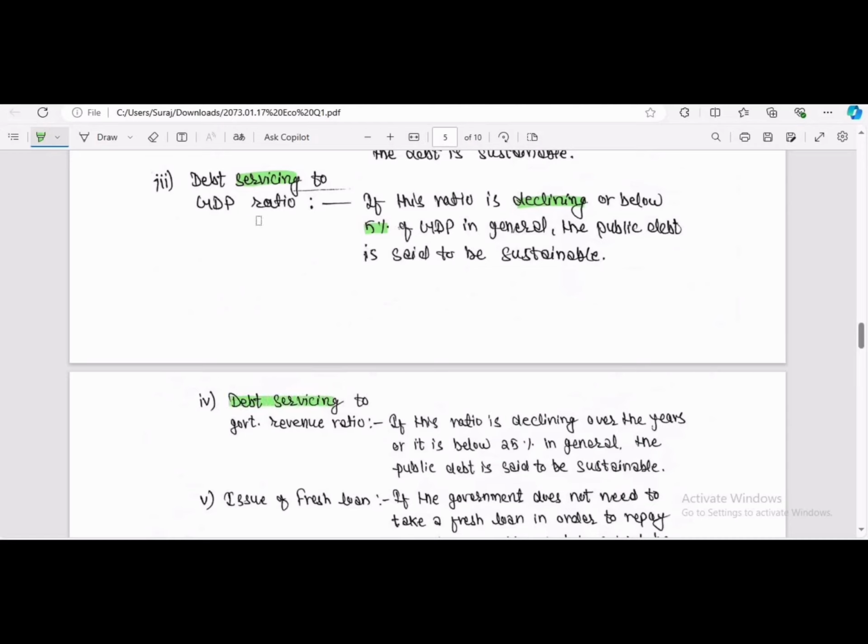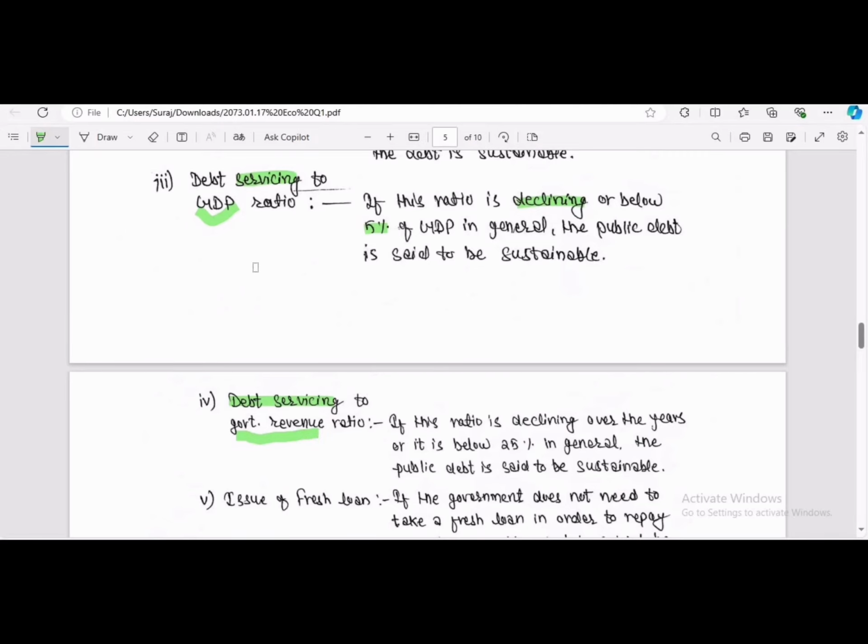And here is the GDP ratio. Here we can say that is the government revenue ratio. Government revenue to GDP. What is GDP?